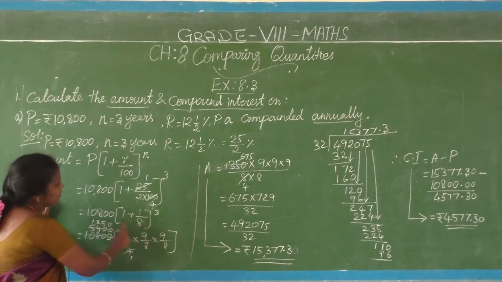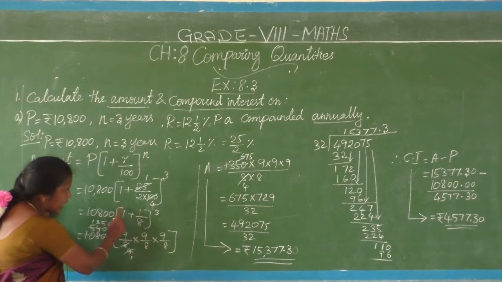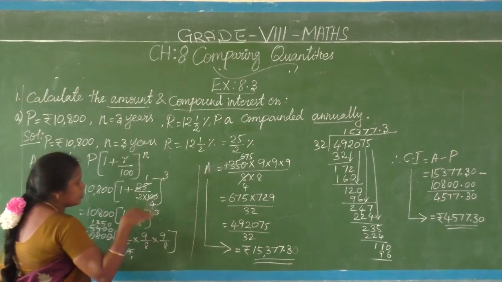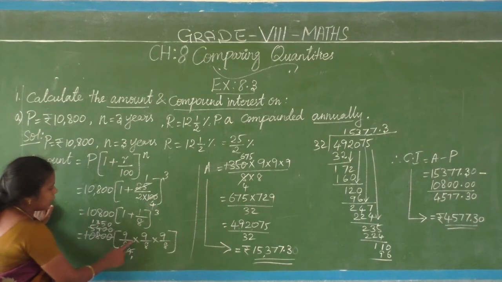Now the mixed fraction, 1 plus 1 by 8. If you change that, how does it come? 1 8 is 8, 8 plus 1 is 9, so 9 by 8. 9 by 8 the whole power 3, so it has to be cubed: 9 by 8 into 9 by 8 into 9 by 8.